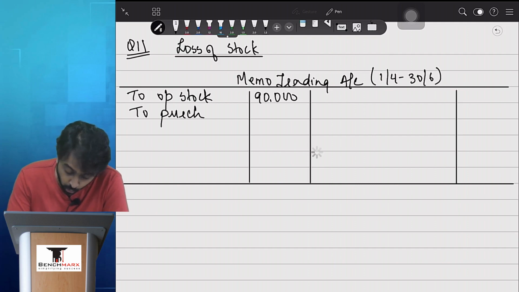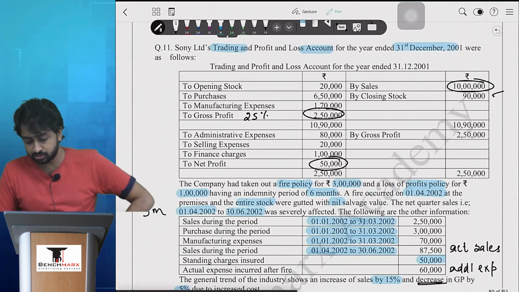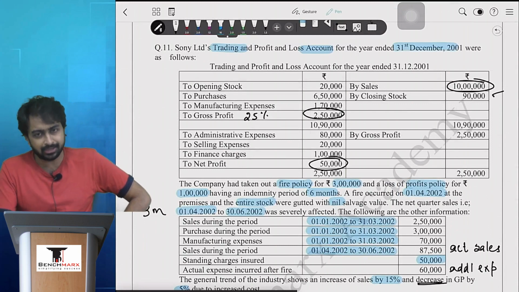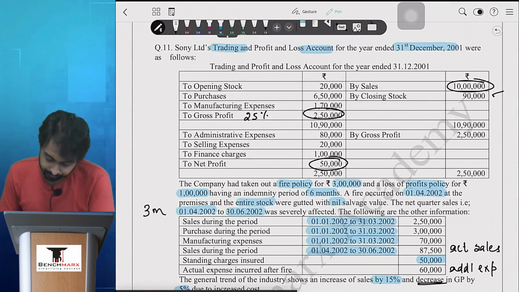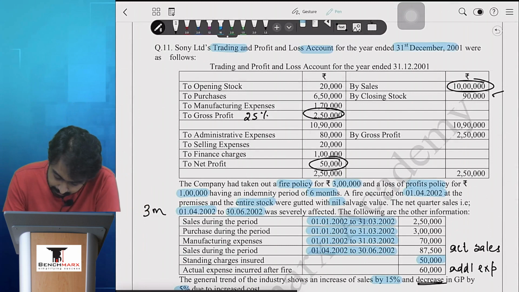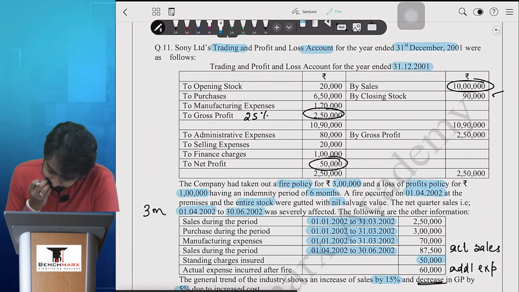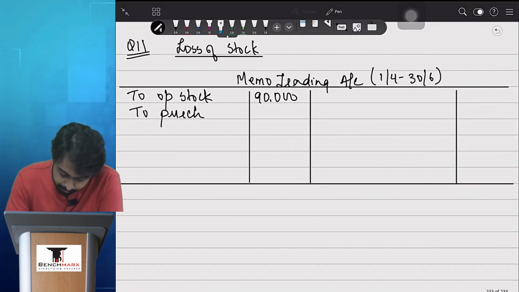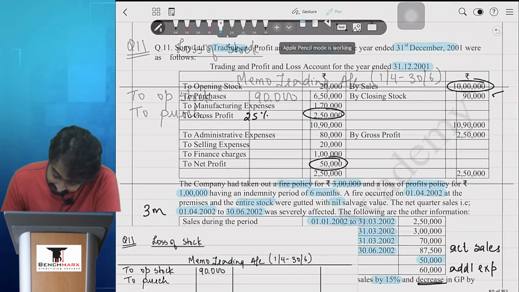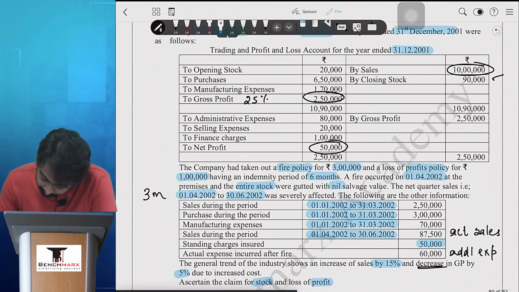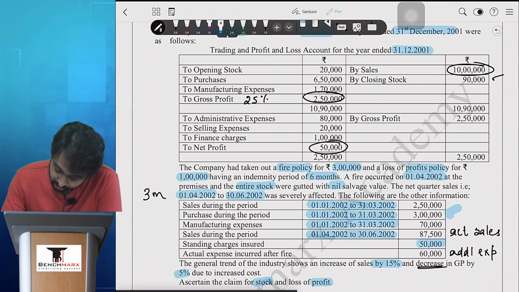Obviously 2002 because fire happened in 2002. I think 2 here because यहाँ पे I can see the date of 2001. अच्छा, 200x2 ऐसा कुछ नहीं है, वो 2002 ही है. ठीक है, अच्छी बात है. Purchases. Tell me, what is the purchases? Can I say purchase in the same period appears to be 3 lakhs?